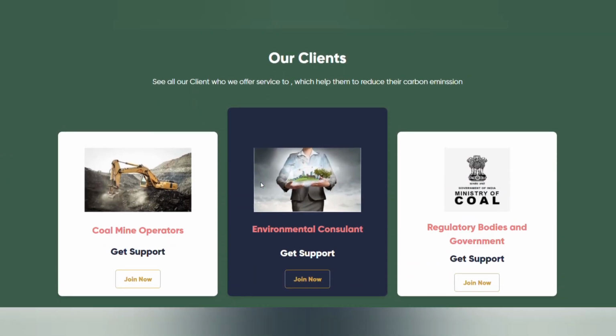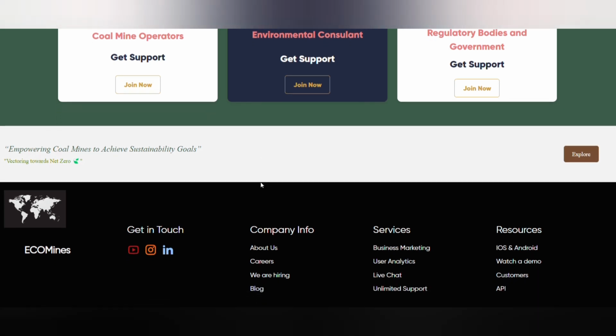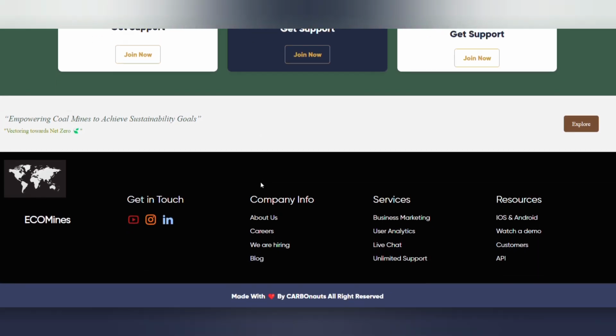Moving ahead, we have also listed all our clients who will be using this application in future, who will be coal operators, environmental consultants, and regulatory bodies and government. At last, we have our tagline, which is empowering coal mines to achieve sustainability goals and vectoring towards net zero emission. And this is the footer section that we have created, with our team name at last, with love, CARBOnauts.